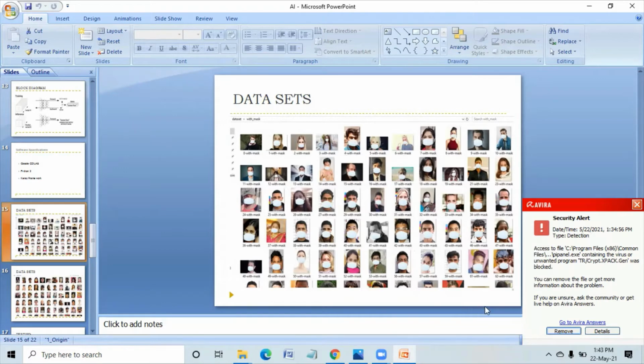So I have to teach the deep neural network by showing all these images. I am showing 600 images. If anybody is wearing something like this on his mouth, it is called with mask.